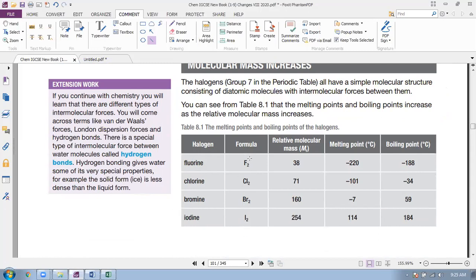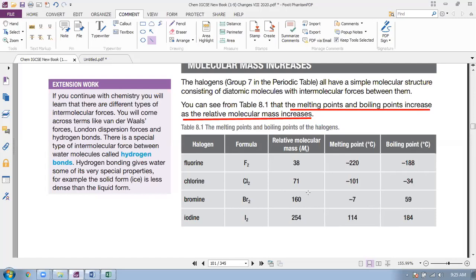They are all diatomic. The molecular mass of fluorine is 38, then it increases to chlorine, then bromine, then iodine. So as molecular mass increases, melting point and boiling point also increase. Very important line: the melting point and boiling point increase as relative molecular mass increases.